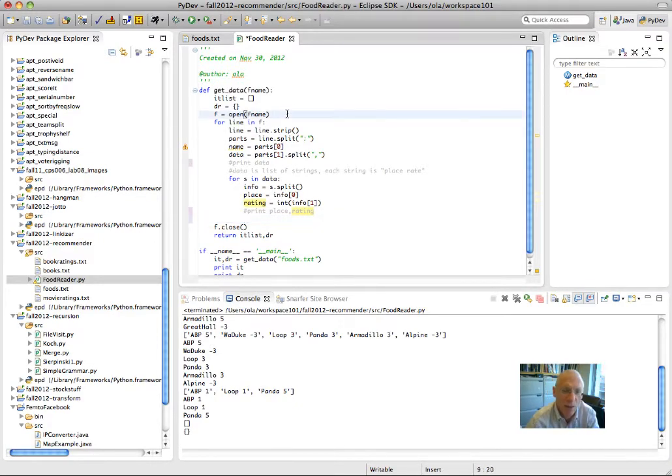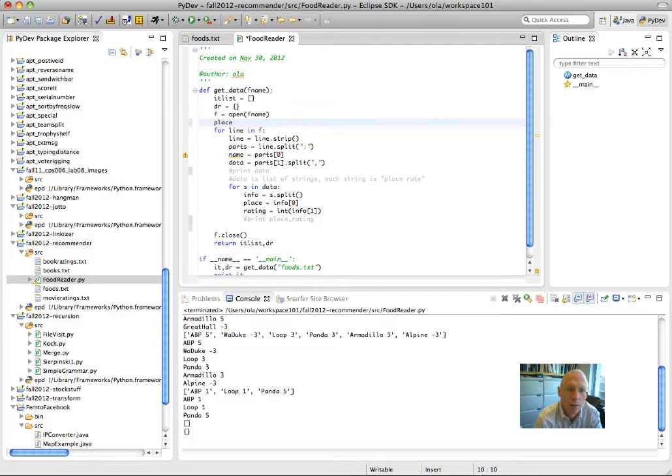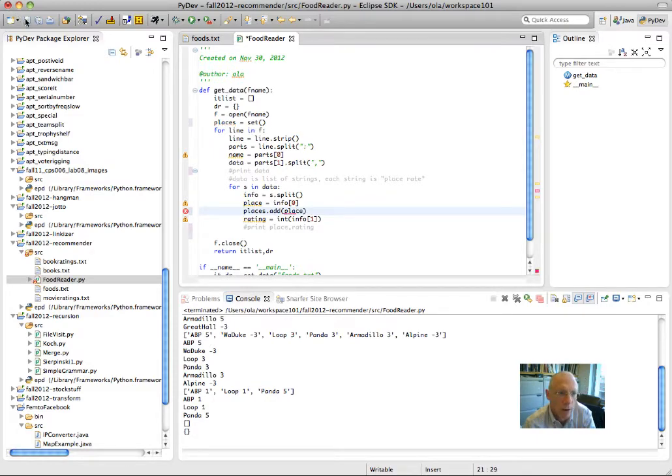So I'm going to make a set of places. And every time I get a new place, I'm going to say places.add(place). Now, what I have is all the places stored in this set. I still don't have my dictionary.